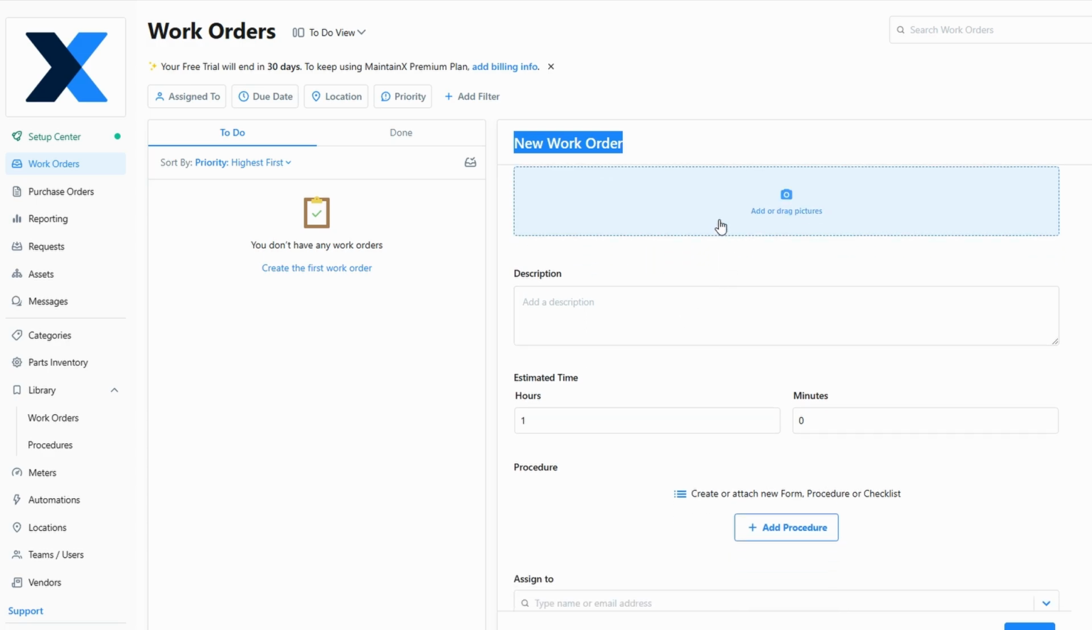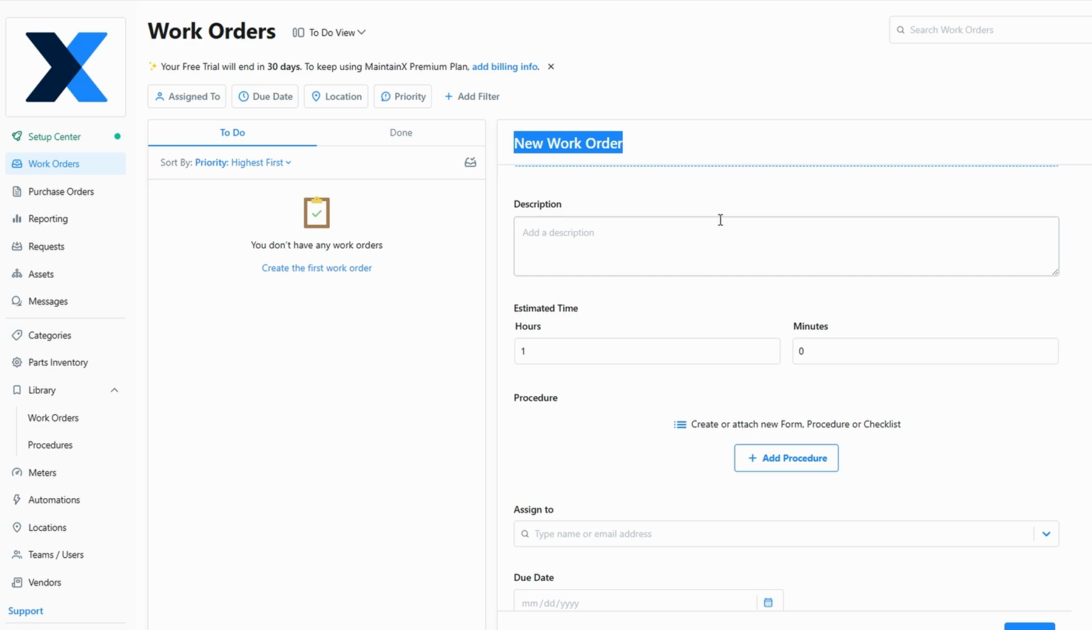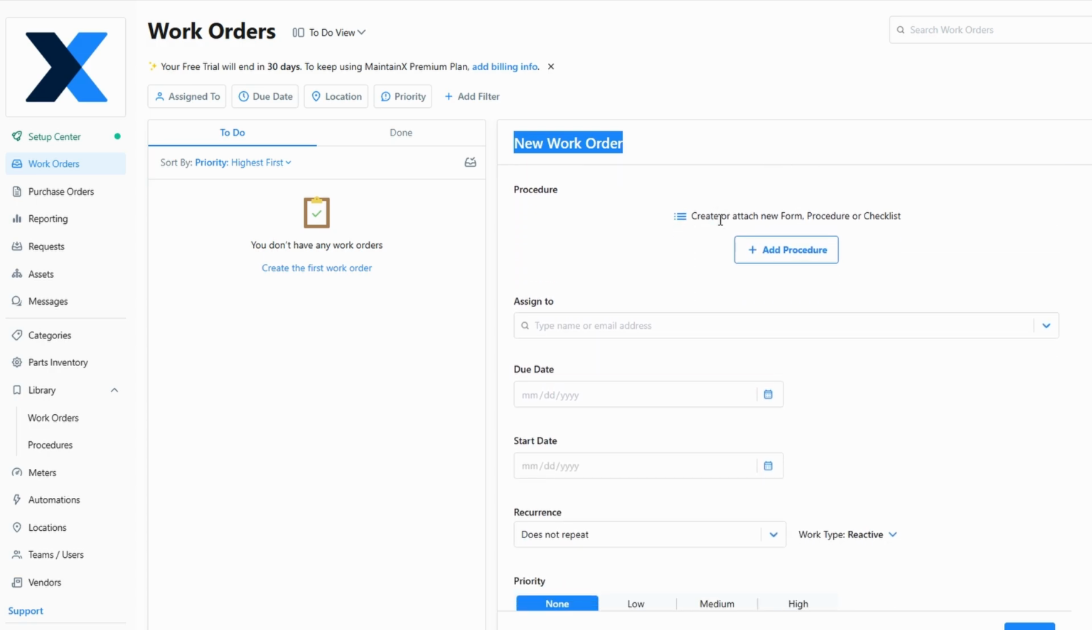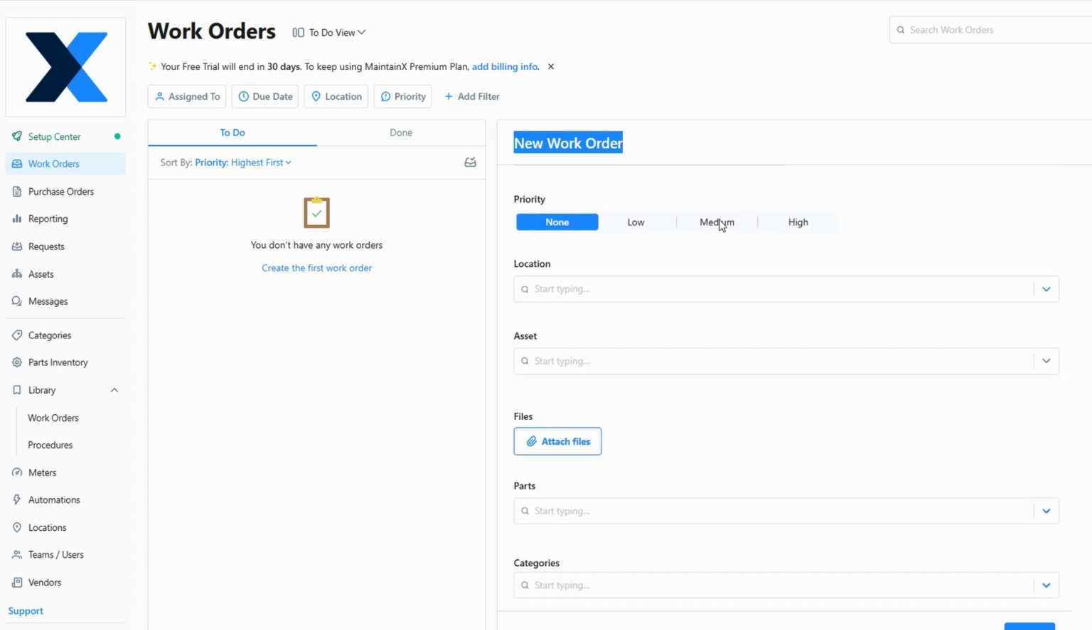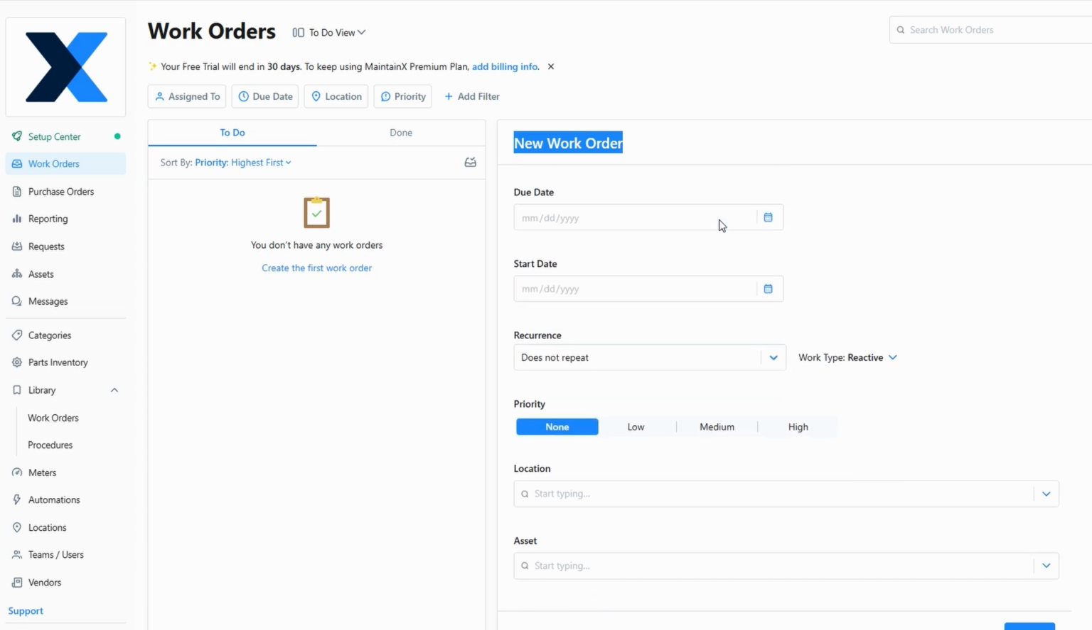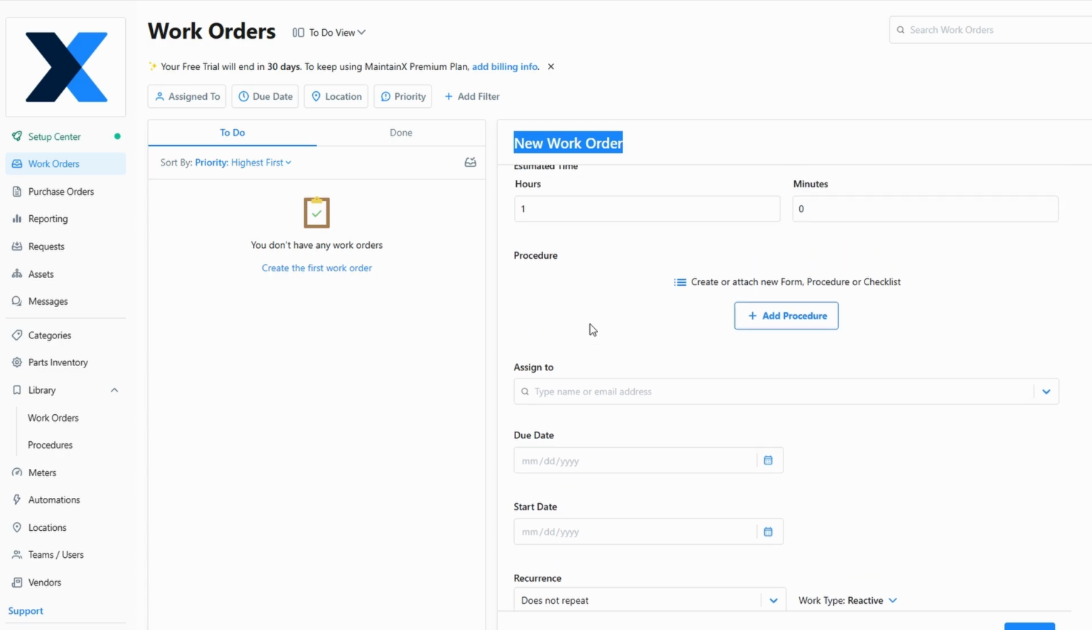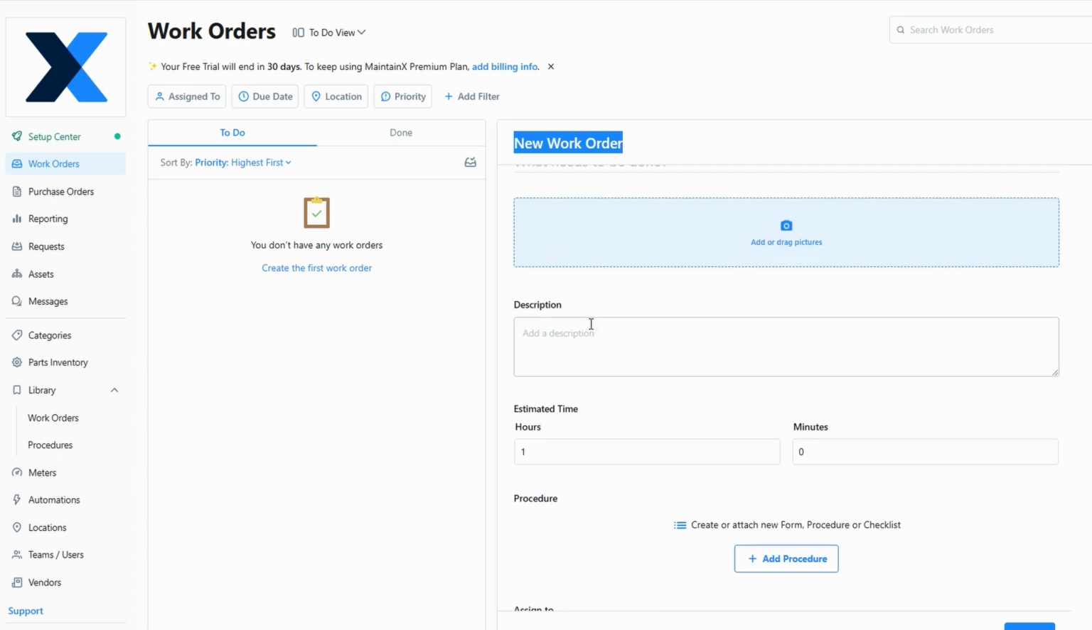One helpful feature is the ability to link the work order directly to a procedure from your procedure library. This ensures that employees perform the work according to predefined steps and maintain consistency in the quality of their output. By following standard operating procedures, you help ensure that tasks are done right every time.